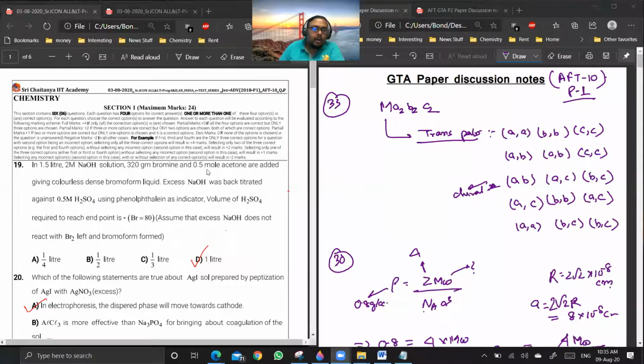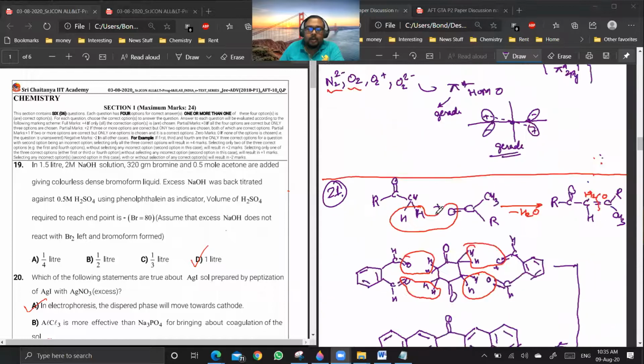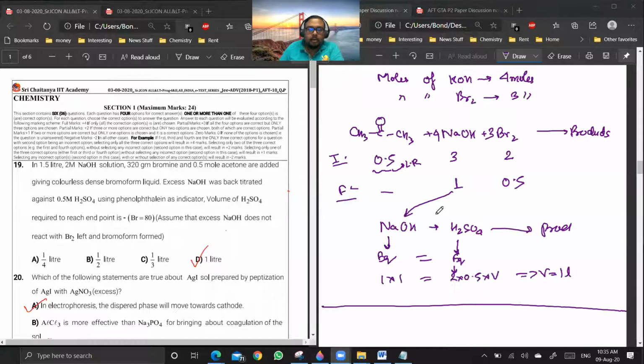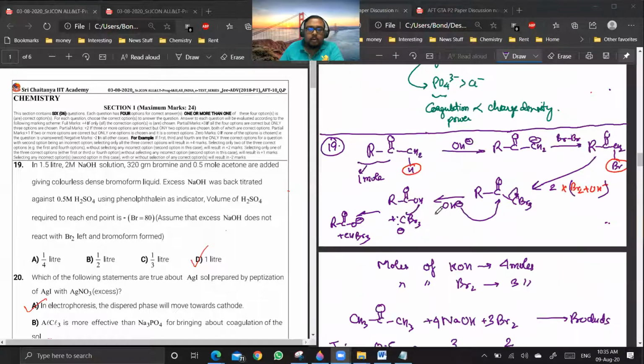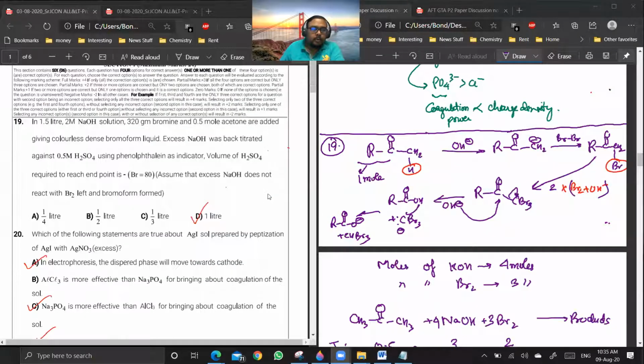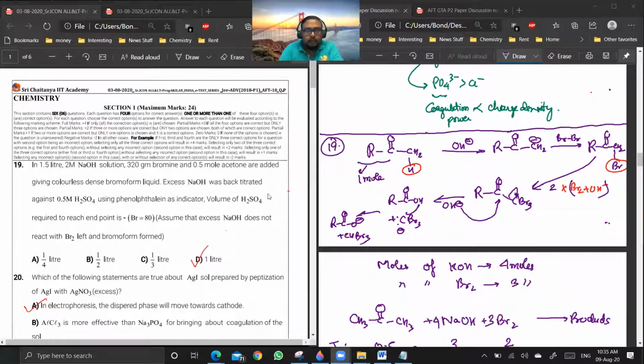So question number 19 is a doubt. Okay, I will give you some time to go through this question. See, whenever you're giving a paper, you mark the questions which you think should be part of the discussion. The quality of discussion will totally depend on your participation in it.